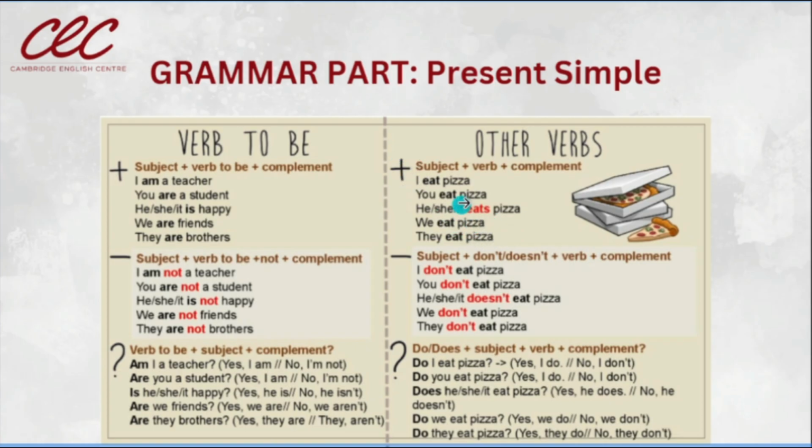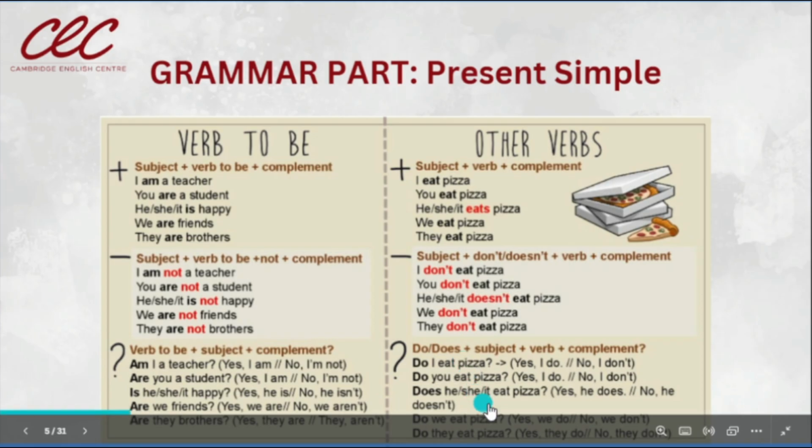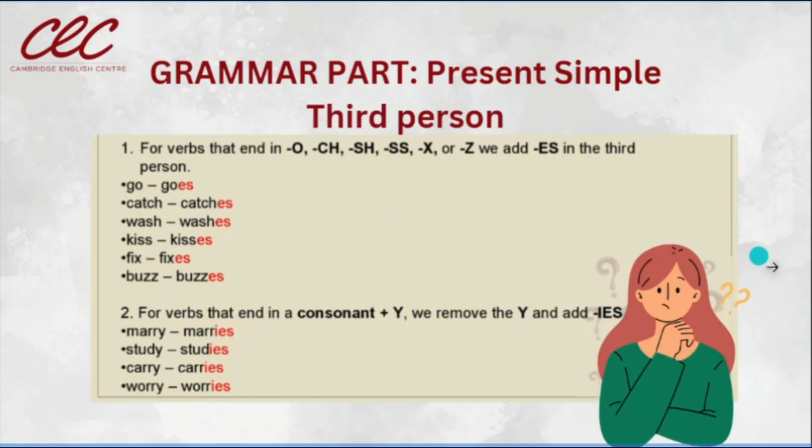In the negative and in the questions, we don't need to add the s at the end of the verb. Now, let's see the rules for this third person.